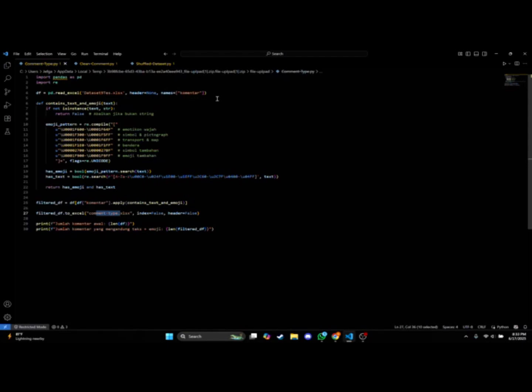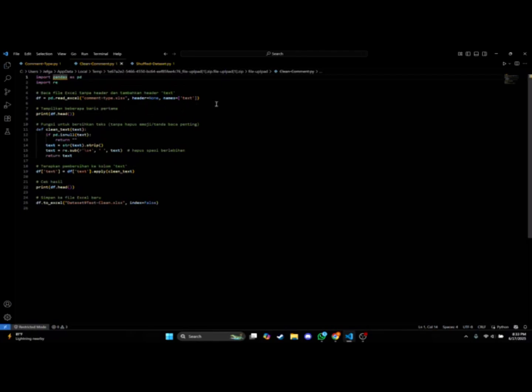detection. In the first stage, we process the initial dataset to filter out comments that contain both text and emojis. First, we load this file, and then we define this function to check whether a comment includes both an emoji and any text characters. If the condition is met, the comment is saved into a new data frame called filter.gf. The result is exported into comment type.slsx, which contains comments that are potentially relevant for sarcasm detection involving emojis.